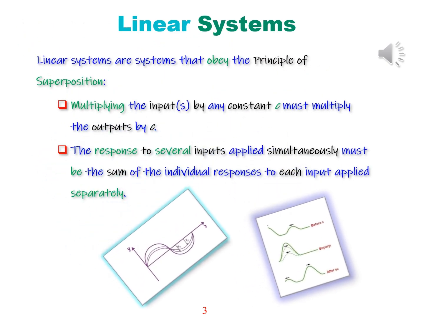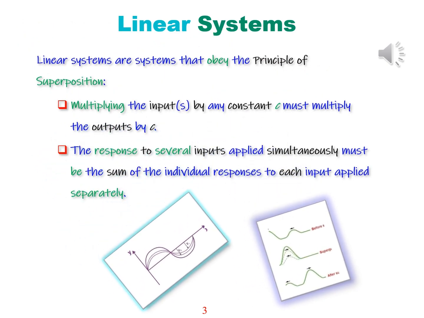Linear systems are defined by the principle of superposition. This means two things. First, if you multiply the input by a constant, the output is multiplied by the same constant. This is called scaling. Second, if several inputs are applied at the same time, the total response is simply the sum of the individual responses to each input applied separately. This is called additivity. Together, scaling and additivity form the foundation of linear system behavior, making analysis and design both predictable and powerful.